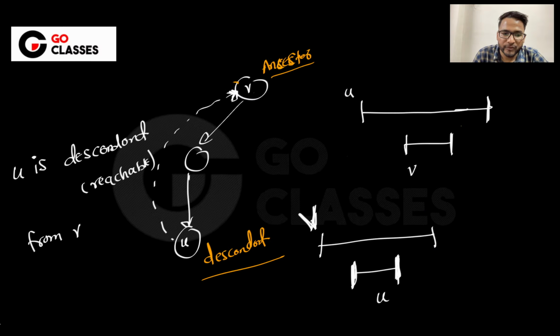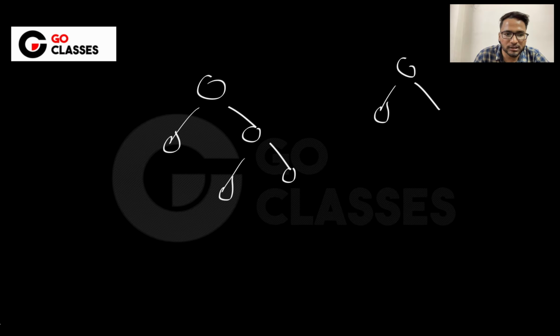So just tell me, if UV is a cross edge, let's suppose this is some tree, and if UV is a cross edge, then maybe something like this will happen. This is U, this is V. Then will you be starting V first or will you be starting U first? First tell me, if it is a cross edge, which one will you be starting first, U or V?